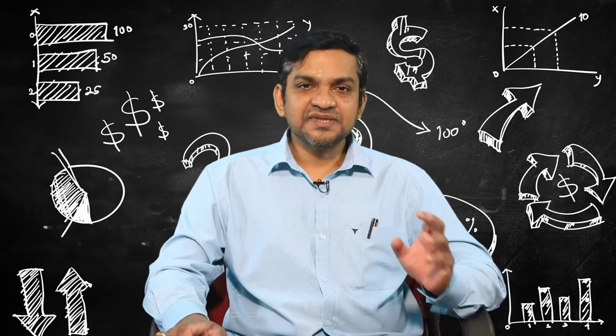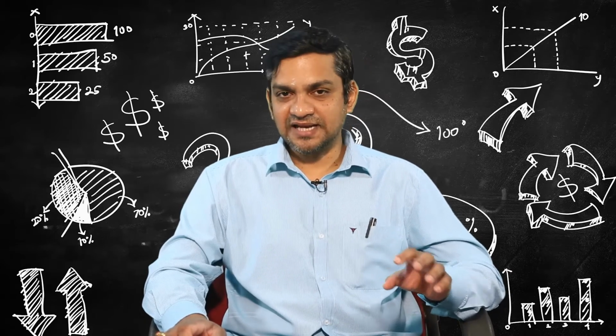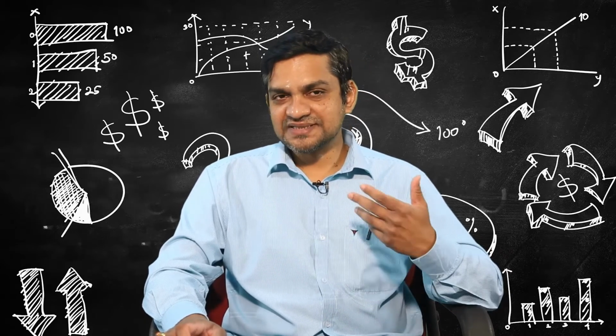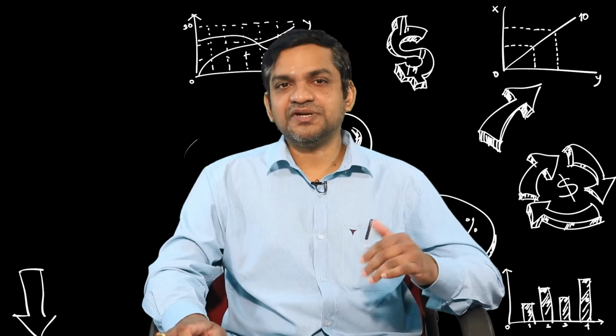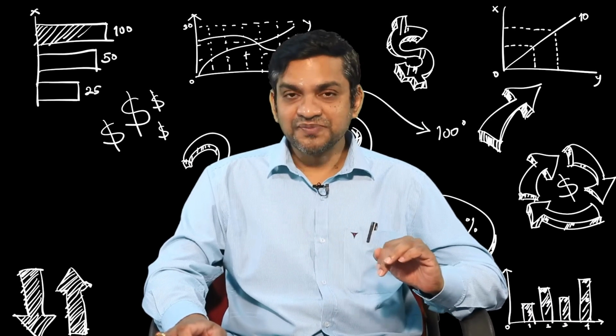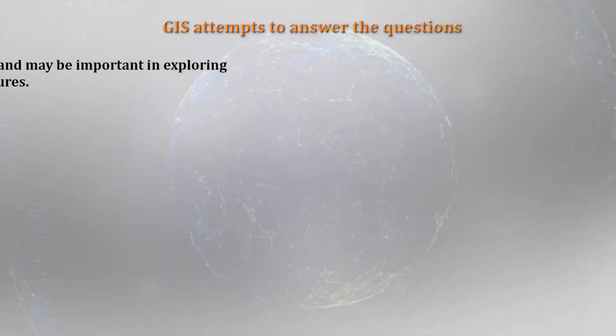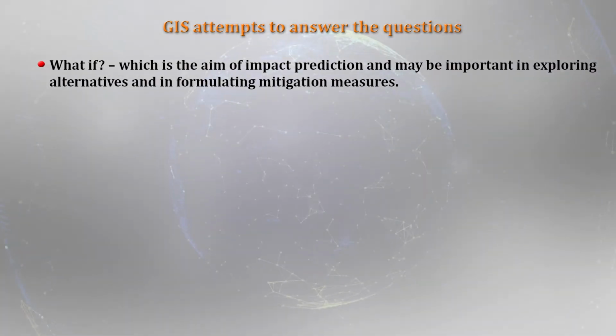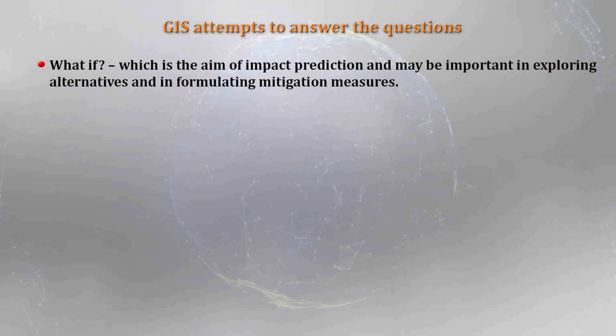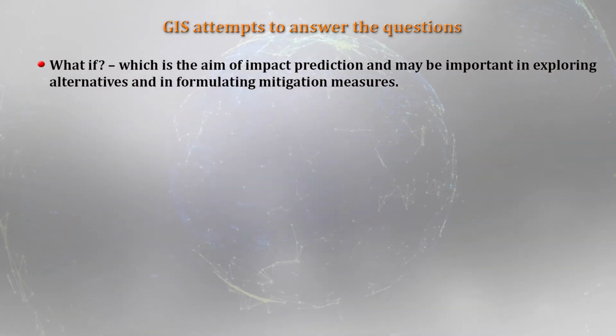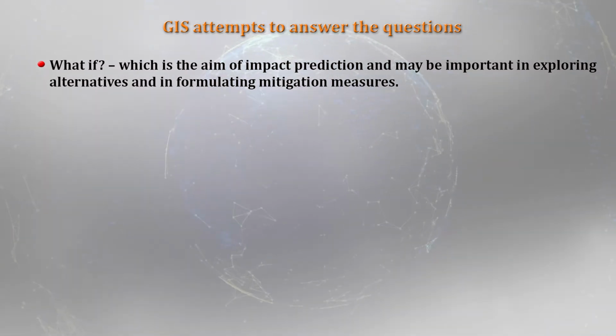So, that way this GIS can help us, because it provides us the change analysis, that is the most important thing. And after the implementation of the project also, GIS can be helpful in monitoring the impacts. So, these are the three questions. The last question is "what if." It is a very interesting question. What if, which is the aim of impact prediction as such.